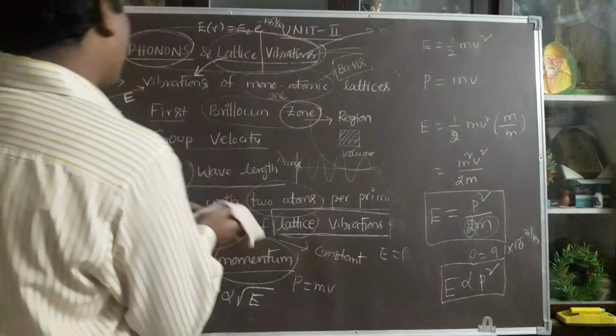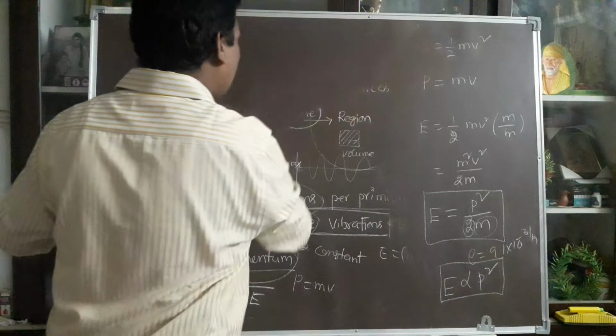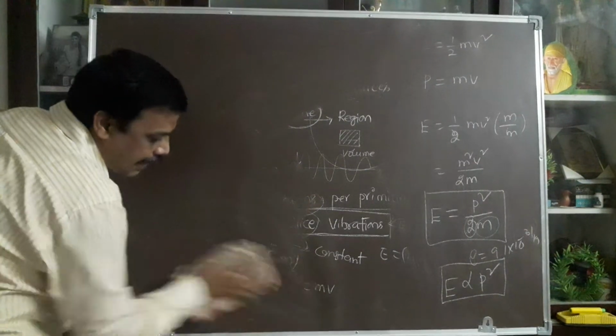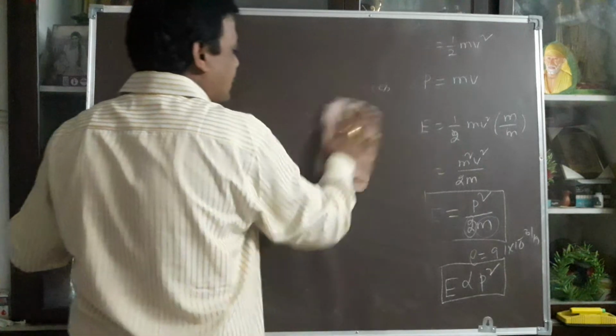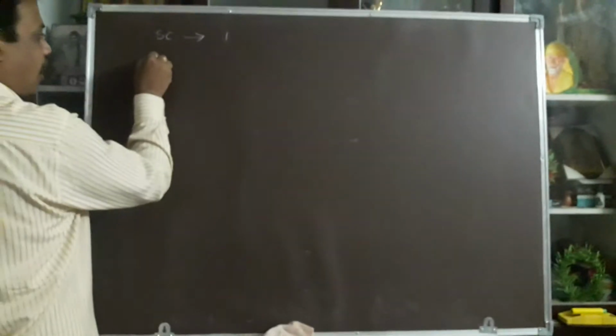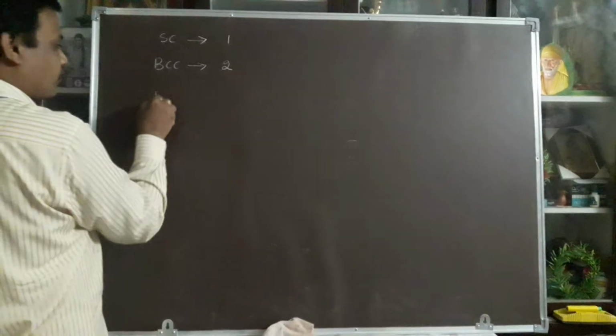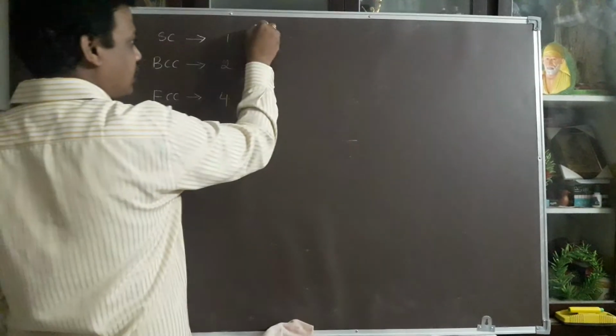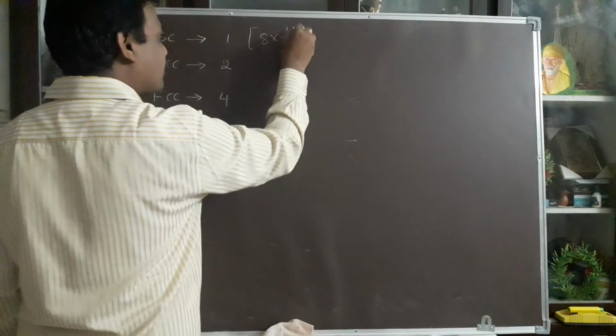One more main topic, which everyone knows: according to the lattice, we calculate the number of atoms per unit cell. In our first chapter, we derived it. From the crystal structure point of view, for simple cubic structure, how many lattice points are there? One lattice point. For body centered cubic, how many lattice points per unit cell? Two lattice points. For face centered cubic, how many? Totally 4. Out of 8 corners, each is occupied by 1/8 portion.